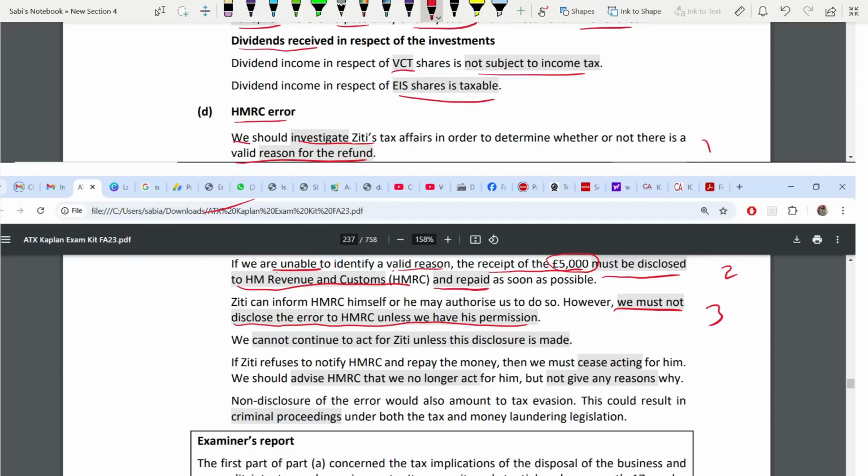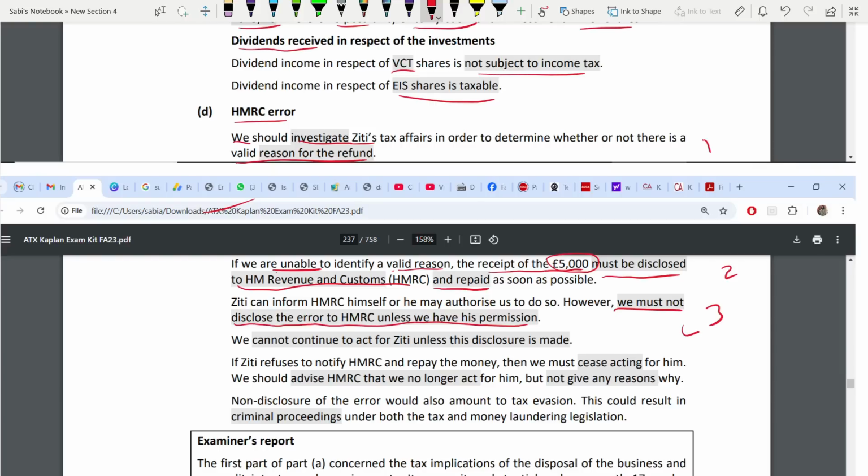Fourth, it's always like this. The matter might be different, but first you have to investigate. Then, if you are unable to identify the reason, you have to disclose. Then you have to get the permission from the client. Fourth is, if not, you have to cease to act for that client. This is the order. And there are criminal proceedings. So these 5 other reasons I will tell you.